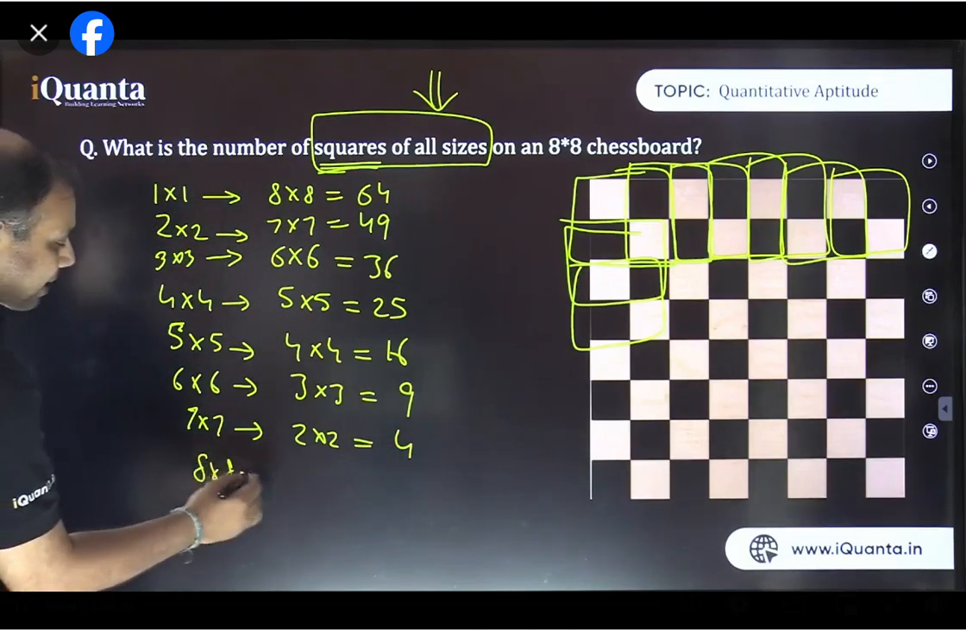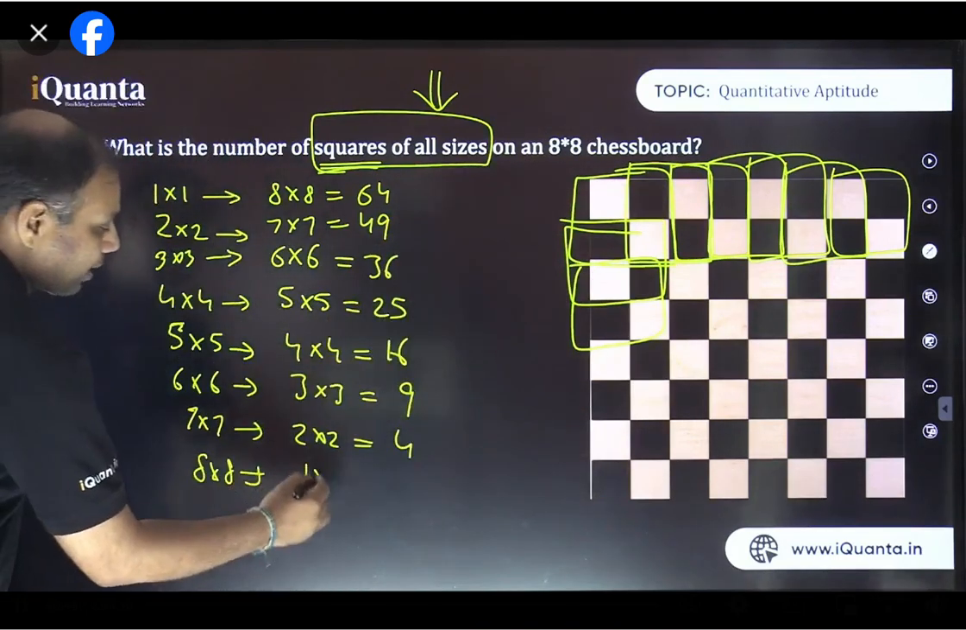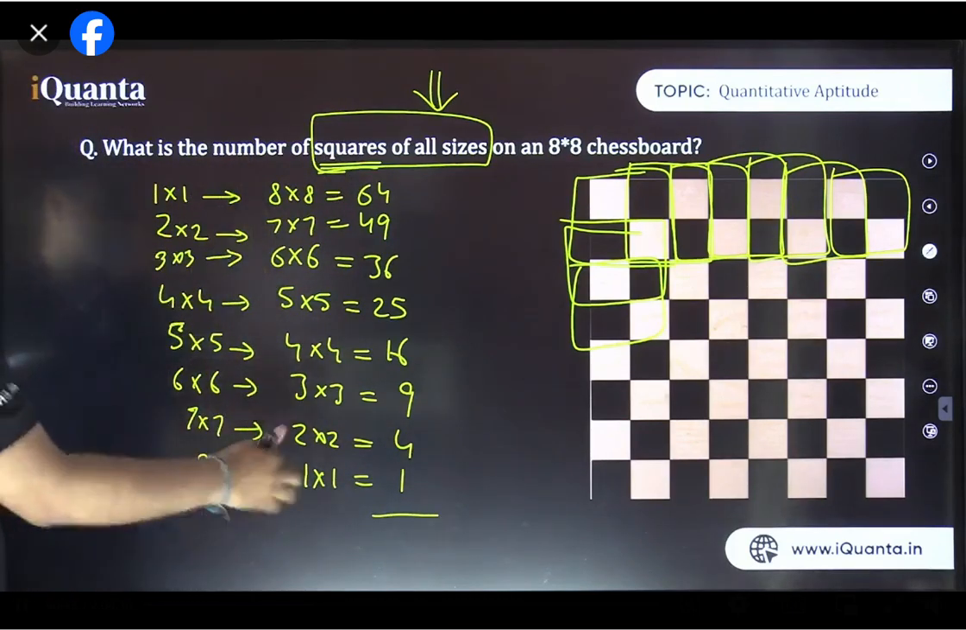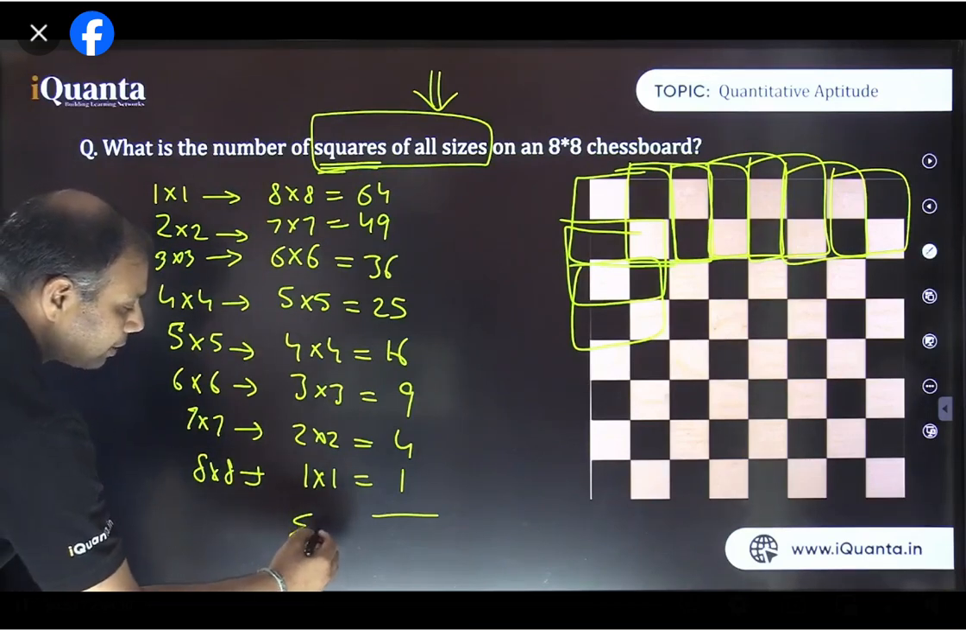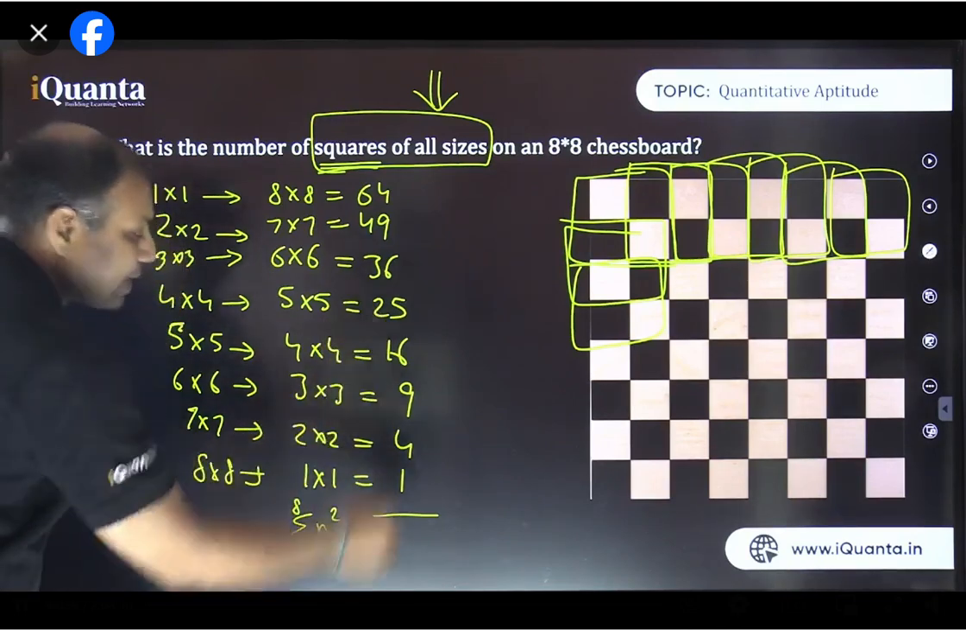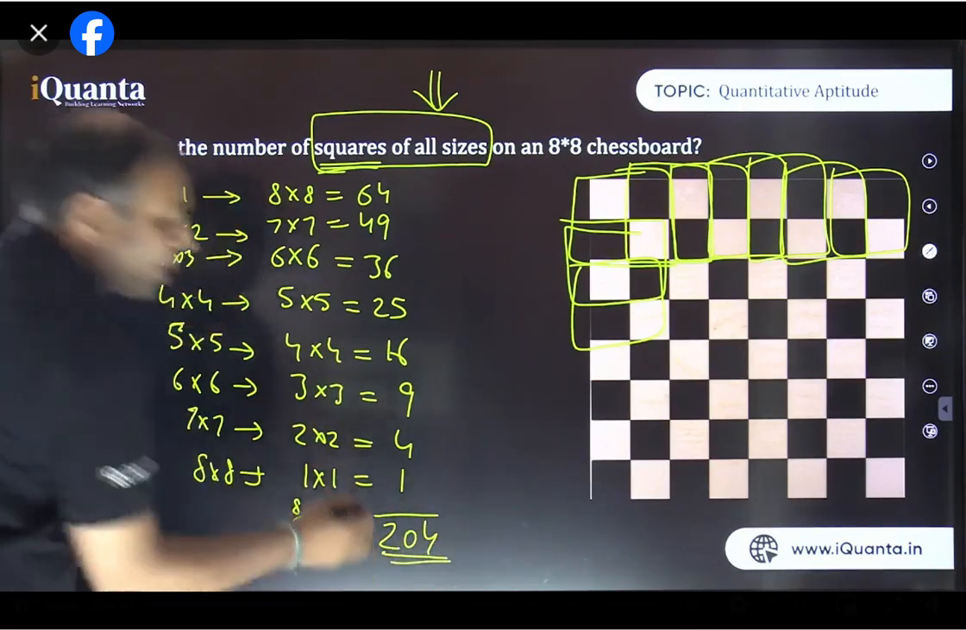And finally 8 by 8 size, that means this complete grid, that is also 1 square. So just summation of all the squares from 1 square to 8 square. Summation n square from 1 to 8. So this is the answer here. You can add them up. The value comes out to be 204.